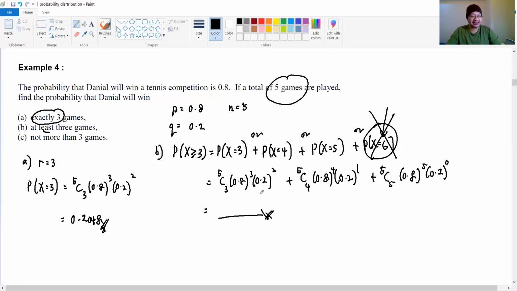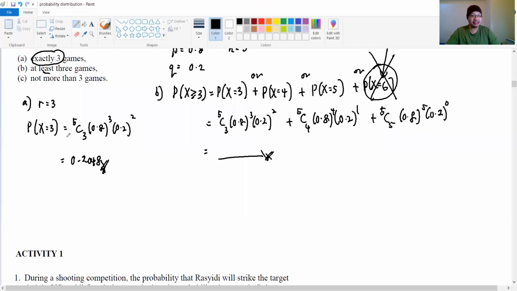Alright, now let's look at the C here. Okay, question C. Not more than 3 games. What's that? Another inequality. For question C, not more than 3. That means 3 is the maximum. The other keywords we can use here are at most 3 games. Not more than or at most, they have the same meaning. Okay, not more than 3 or at most 3 games.